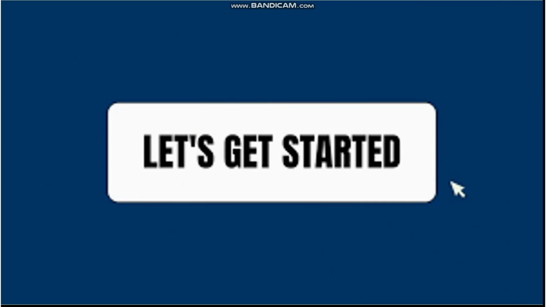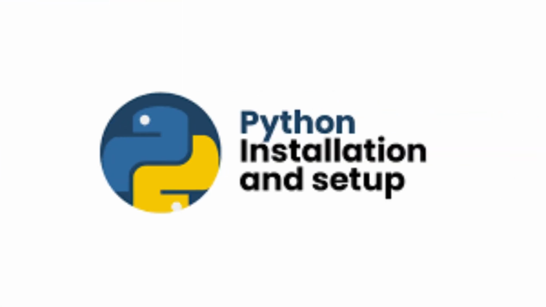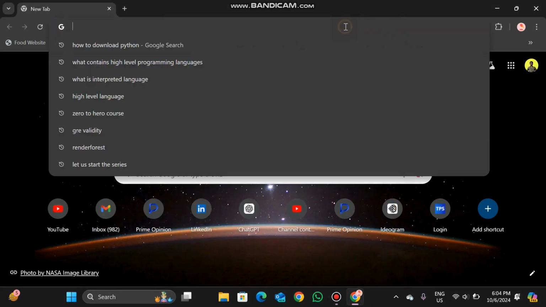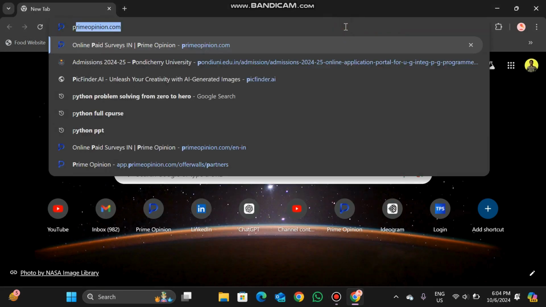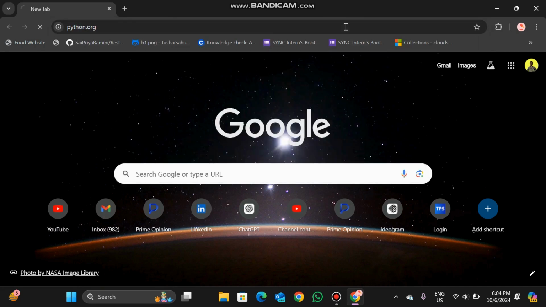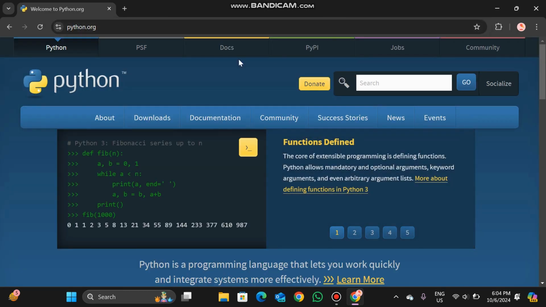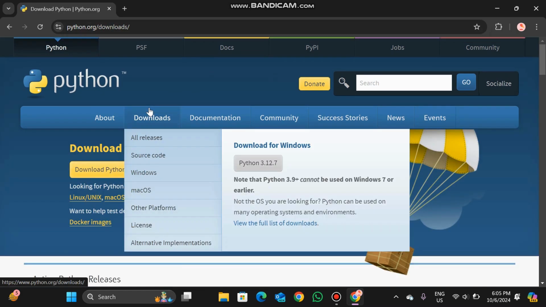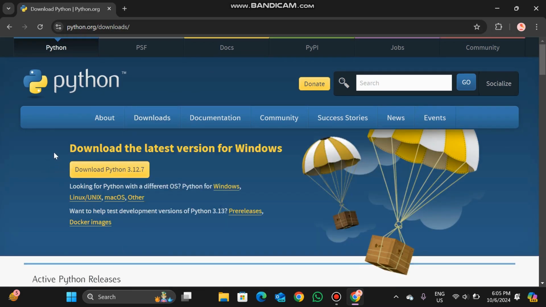Before we dive into coding, we need to set up our environment. So let's quickly go over how to download and install Python and PyCharm. PyCharm is a great IDE for writing Python code. Okay, let us start. So let us start downloading Python. To download Python, we must go to the python.org website. It's their official website. So we go to downloads and here is the latest version. So just click on download Python.